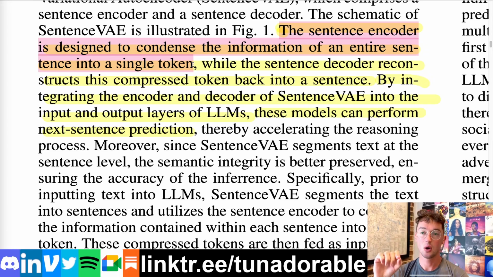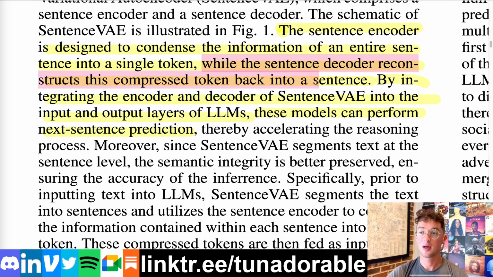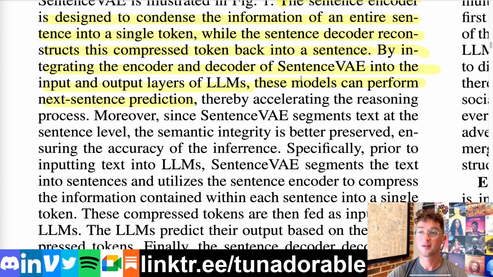The sentence encoder takes the 15 embedding vectors of those tokens and compresses them down into one single output embedding or vector, which represents the entire sentence, while the sentence decoder reconstructs this compressed token back into a sentence. So effectively, these encoder and decoder become the input and output layers of the actual large language model, where the LLM itself only messes with those sentence vectors. It does what they call next sentence prediction.